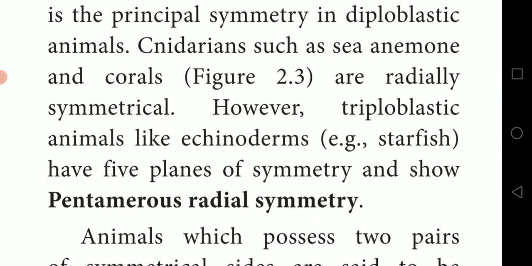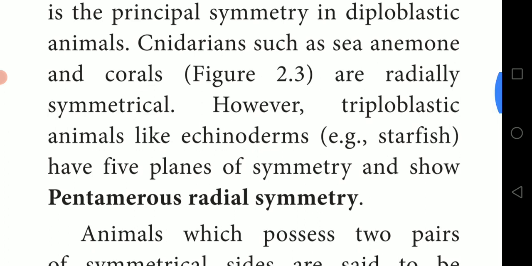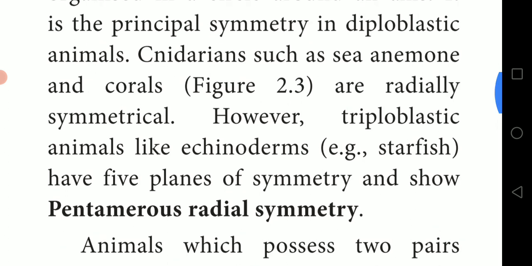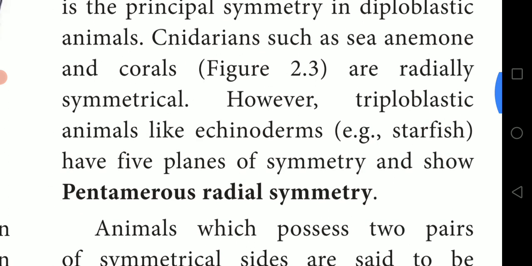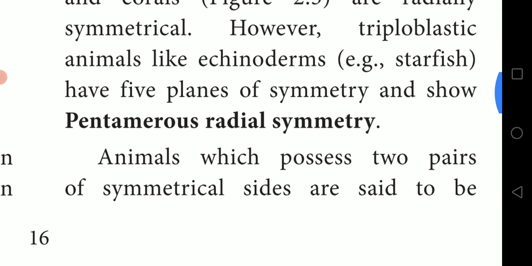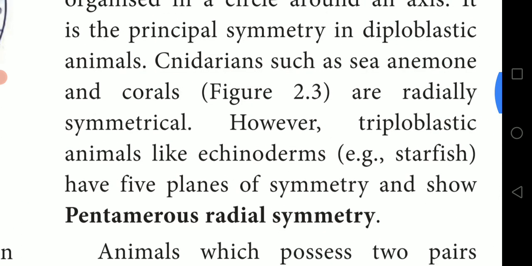It is the principal symmetry in diploblastic animals. The cnidarians, such as sea anemones and corals, are radially symmetrical. However, triploblastic animals like echinoderms, for example starfish, have 5 planes of symmetry and show pentamerous radial symmetry. If you draw a line on the central axis, they show 5 planes of symmetry. Body arrangement will be in 5. Penta means 5.